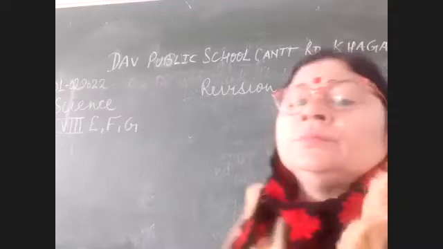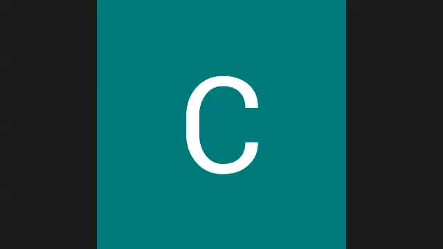So let's start revision of chapter 14. First of all, in this chapter, we are going to deal with reproduction in animals. In class 7th, you all have studied about plants. Now here, first of all,